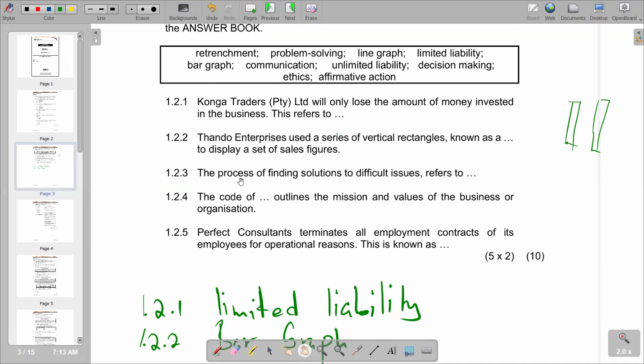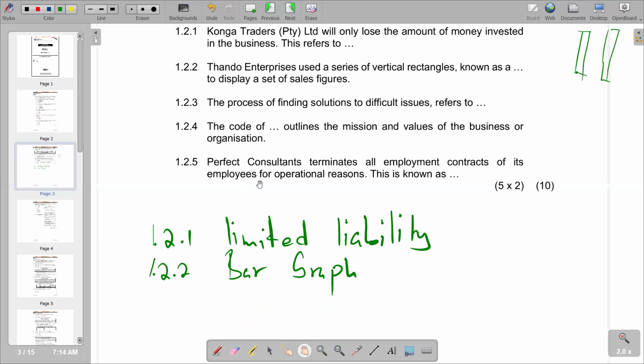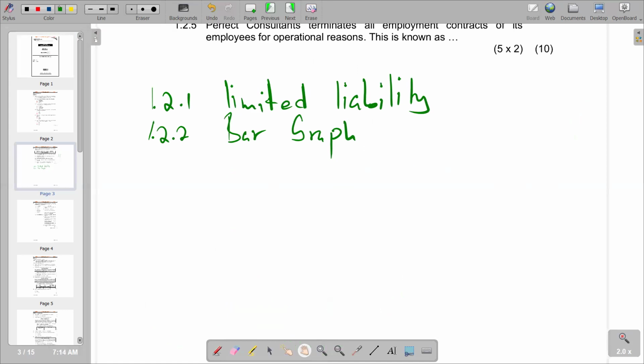Then we go to the next question, which says the process of finding solutions to difficult issues refers to, obviously, according to the responses, problem solving becomes the correct response. And we know that problem solving is the process of finding solutions to difficult or complex issues. So exactly, we have that as a response. 1.2.3, we are saying problem solving.